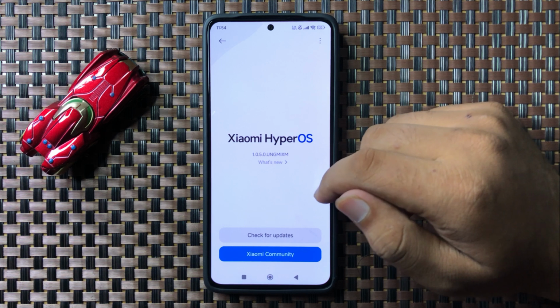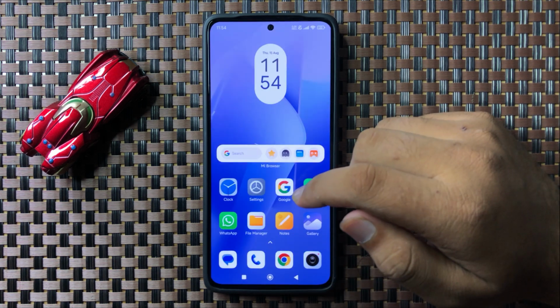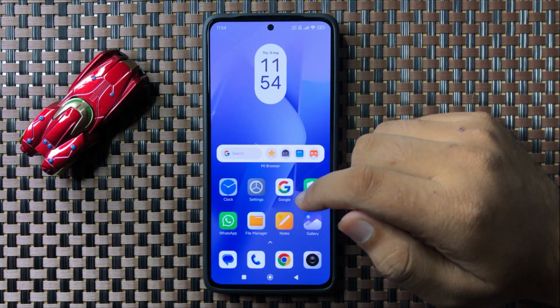So if you have any update available on your phone, then update your phone to the latest version, and after updating the phone's software to the latest version, the camera failed error will be 100% fixed. So that's how you can fix the camera not working or camera failed error.